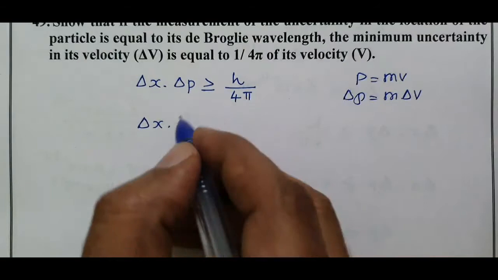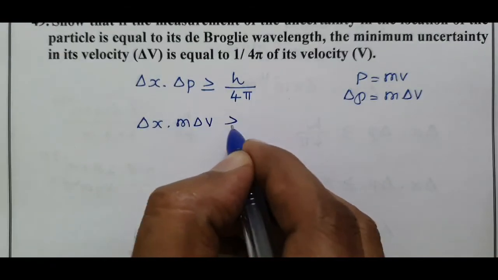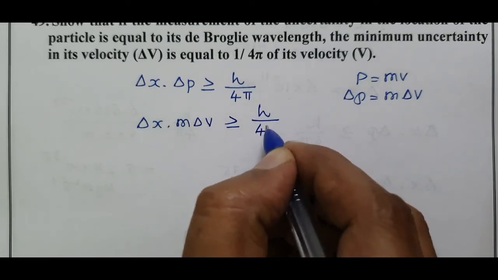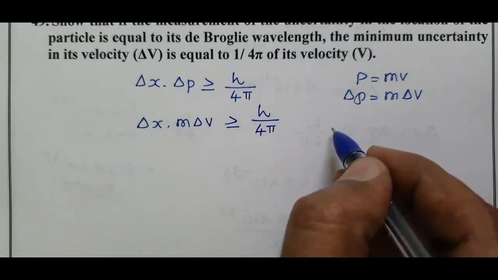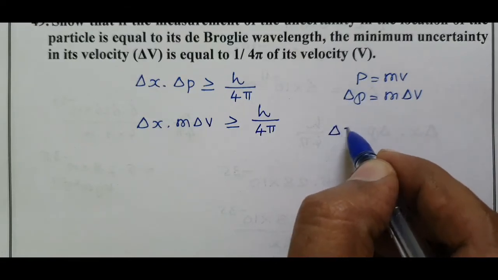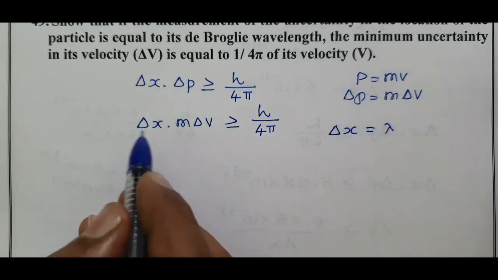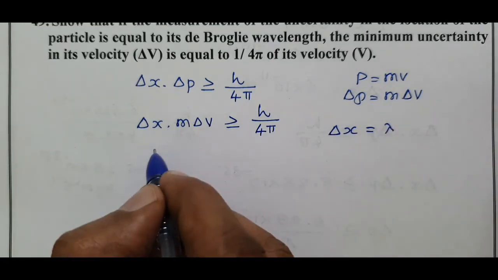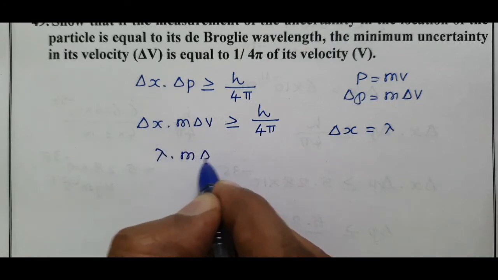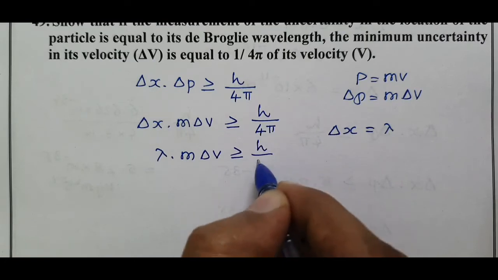So, instead of delta p, when you substitute m into delta v, it is greater than or equal to h by 4 pi. In our question, the uncertainty in the location of the particle is equal to the de Broglie wavelength. Instead of delta x, substitute lambda: lambda into m into delta v is greater than or equal to h by 4 pi.